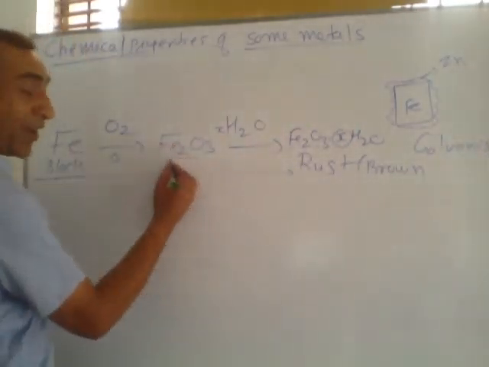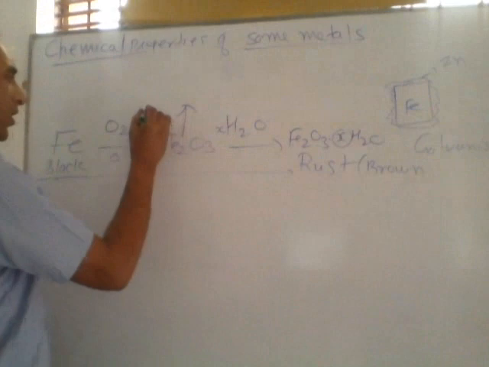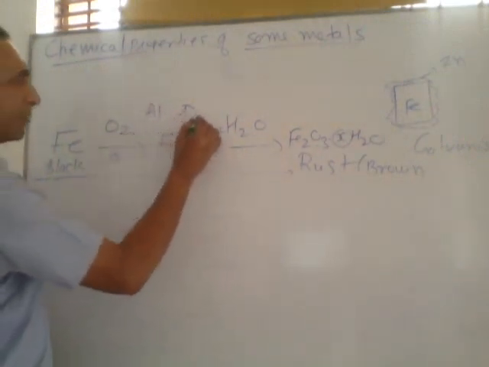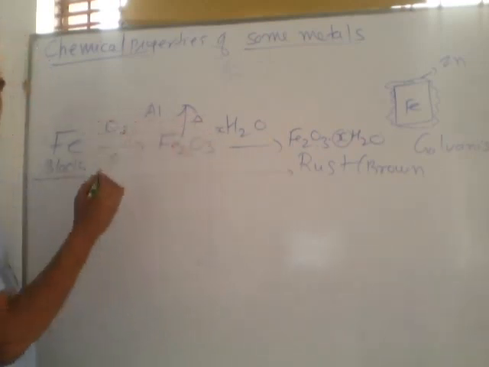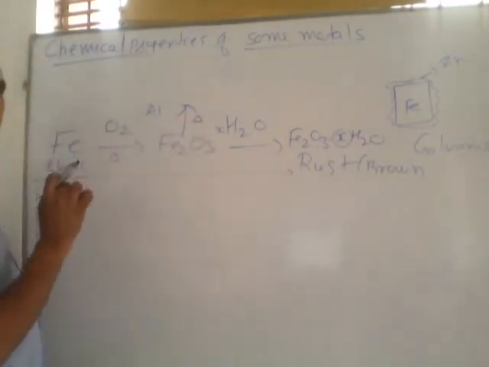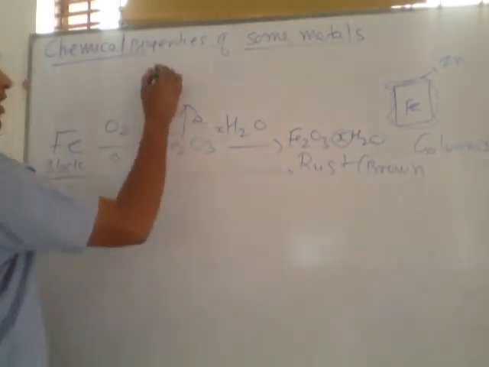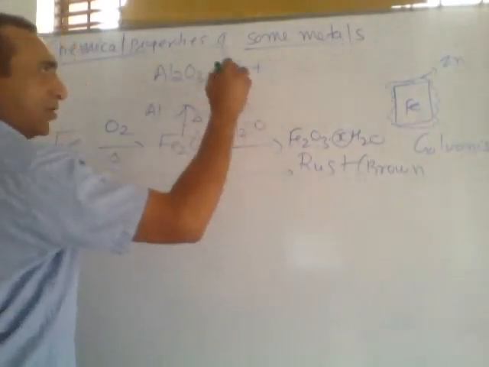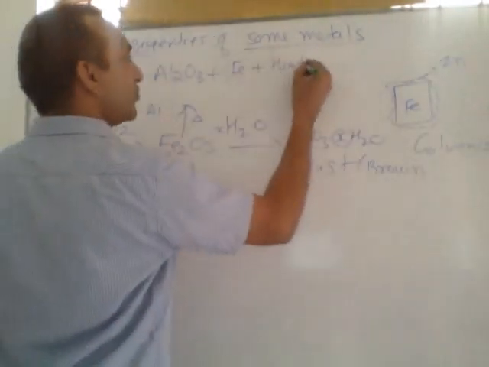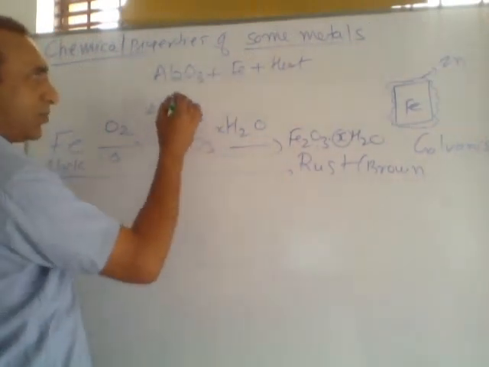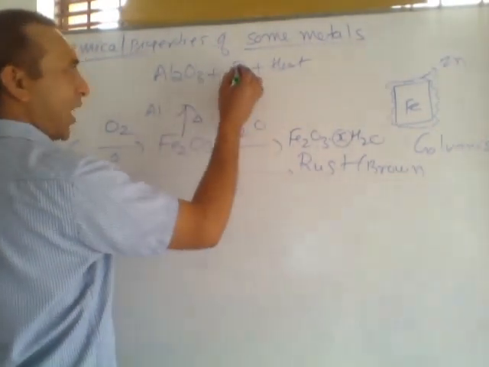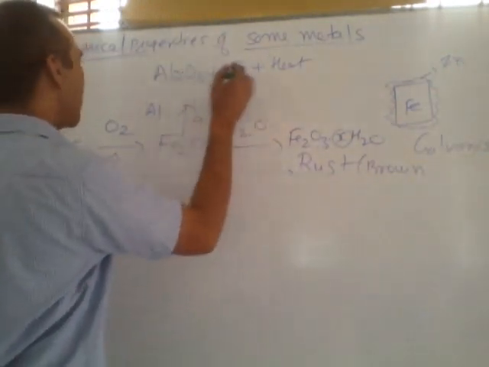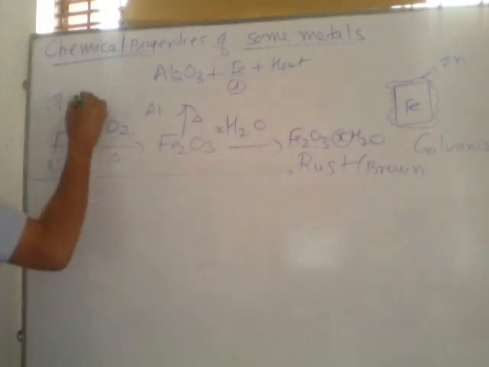If we react aluminium with ferric oxide, it means we are heating this ferric oxide with aluminium. Aluminium is more reactive than iron. It replaces iron and forms Al2O3 along with iron, also heat. During the heat, iron is formed in liquid state, molten state. This reaction is called thermite welding process.